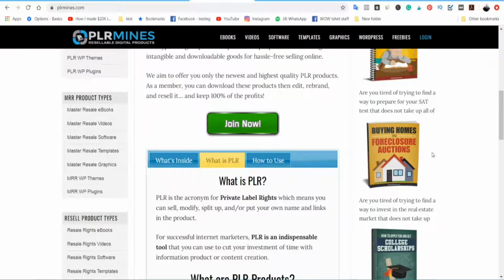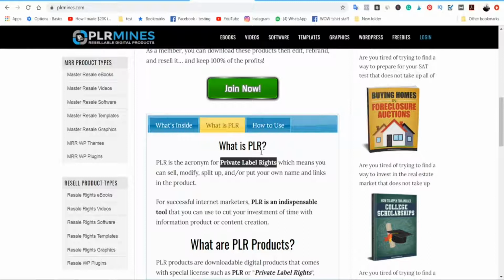If you wanted to sell this product, you could download it for literally free, and then add your own content. If you wanted to change the cover, you could also do it for free. If you want to remove some content in the ebook, you could do that as well. You could literally do whatever you want with this product. This is a very powerful license. Not every product provides this type of license, but on PLR Minds you can get everything for free. This is very, very powerful, right?